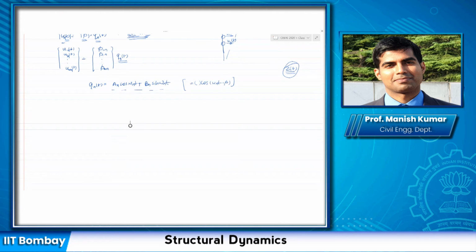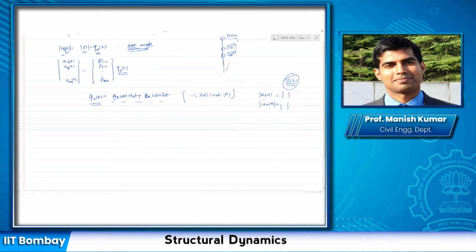So I can assume my q_n(t) would be some constant a_n times cos omega_n t plus some constant b_n times sin omega_n t. These constants a_n, b_n are determined using the initial conditions, like we did for the single degree of freedom system. But now the initial conditions would be in terms of the vectors u(0) and u dot(0). We utilize that to get the constants for each mode.